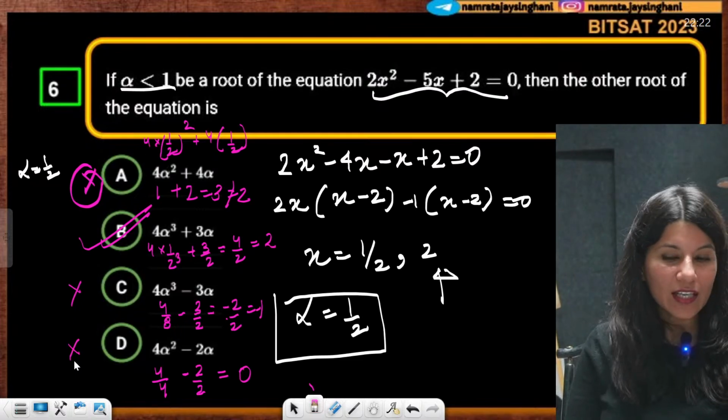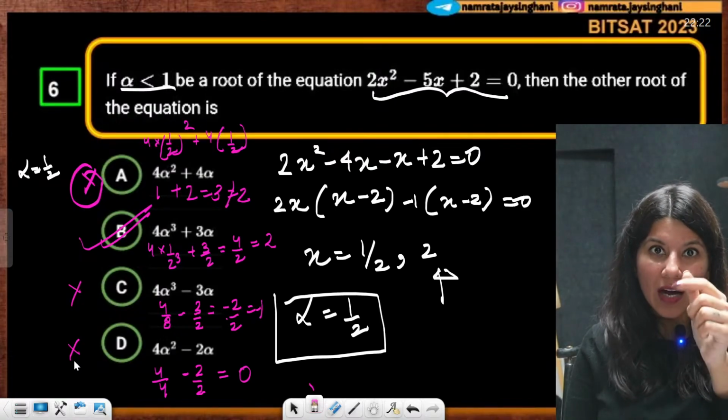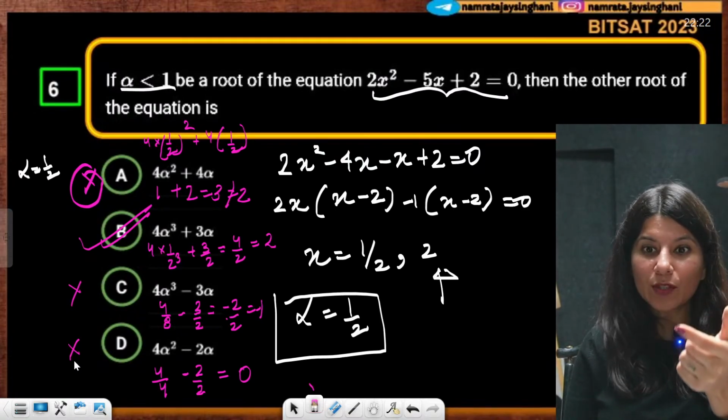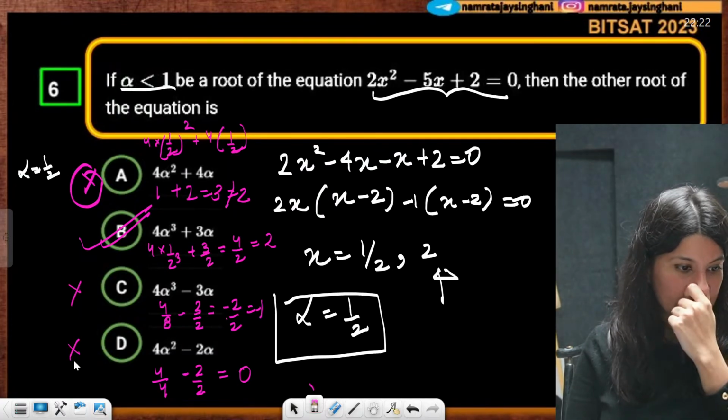Anushri, why are you saying option D? See, alpha is equal to 1 by 2. If you put alpha equals 1 by 2 in any of the options, you should get 2. That is your correct answer. Yes?